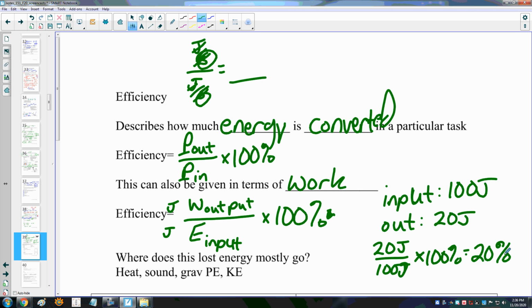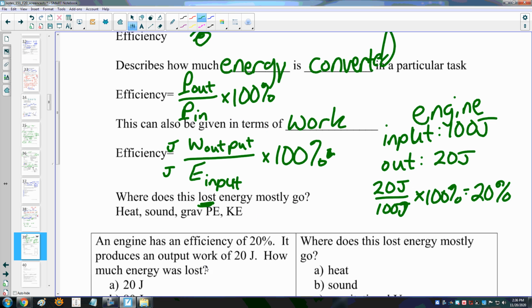So let's say that it is an engine. An engine might have an efficiency of about 20%. I think that's actually pretty close for a lot of engines. I put in this chemical energy in the form of fuel, gasoline or diesel or whatever it is, and then I get out some amount of physical work, a force acting over a displacement. However, the amount of energy that I put in is a lot more than the amount of energy that I get out. And so where does a lot of that lost energy go?